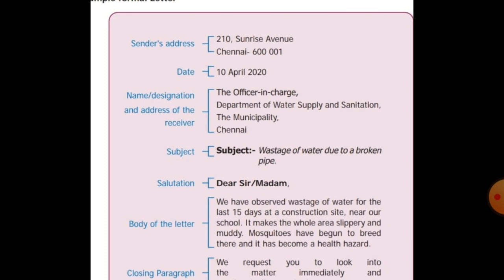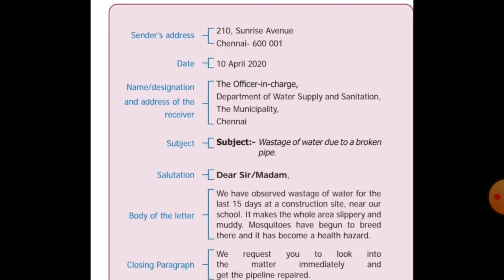And the date. What date? Suppose today is 25th November. So you have to write 25th November 2020. You have to put the date like this. Then next you are going to write the letter, isn't it?